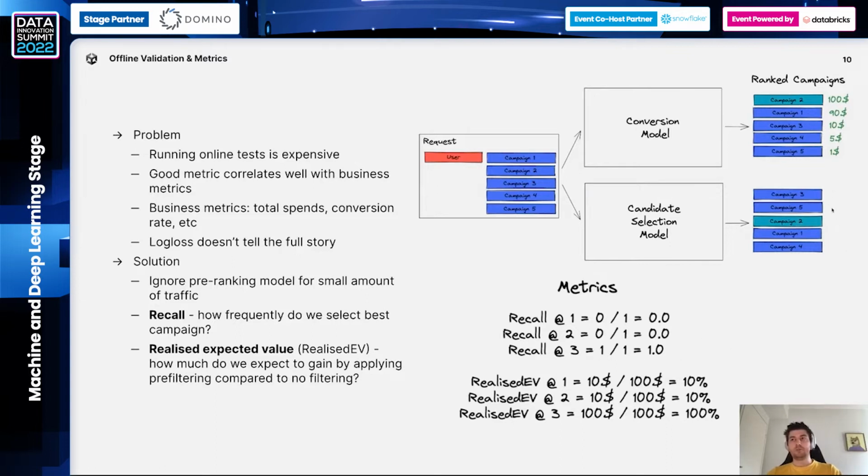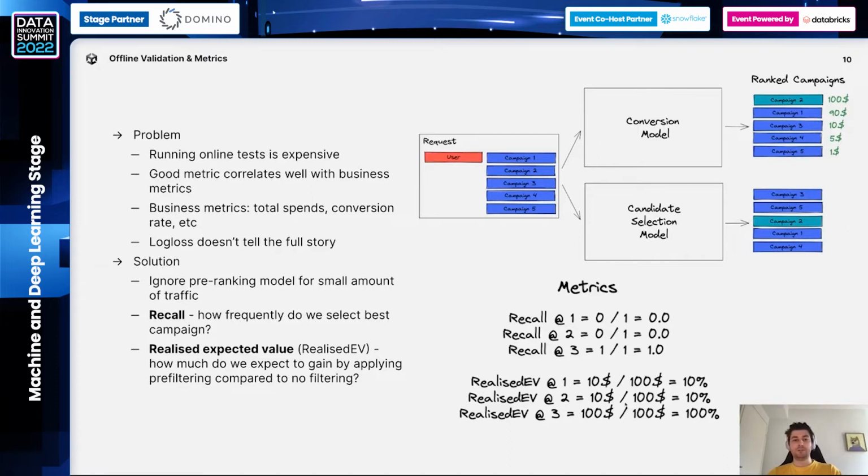So if we send top K these three campaigns, campaign number 2 would be selected, which is a good outcome for us. The problem, however, is that this metric punishes us too much for not selecting the best campaign. But the difference between top 1 campaign and top 2 or even top 3 campaign is not that big. So instead of using this metric standalone, we decided to calculate realized expected value. Here we just calculate how much value we are losing by applying prefiltering.